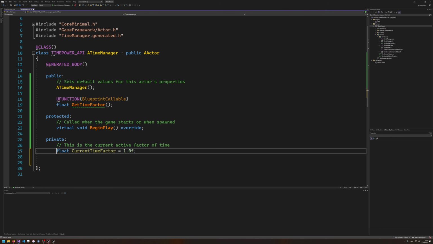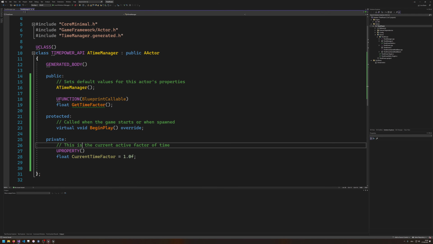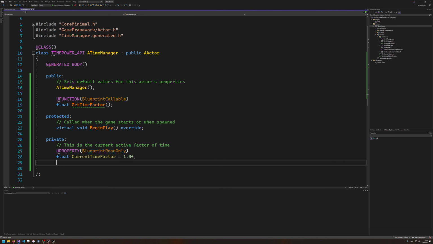We want this as a UPROPERTY because we might instantiate this class with Blueprints, and it is going to be BlueprintReadOnly, because the C++ code is going to write it and the Blueprint should not write to this.